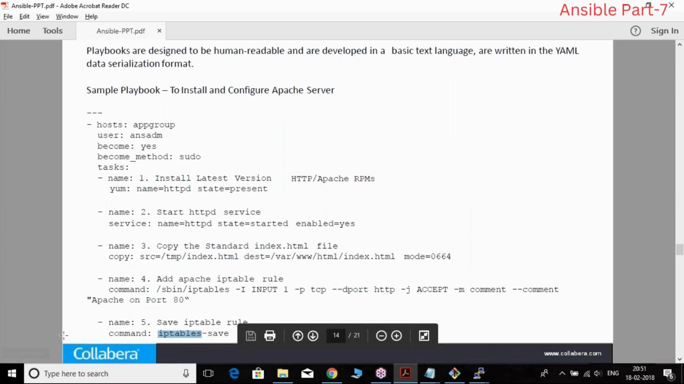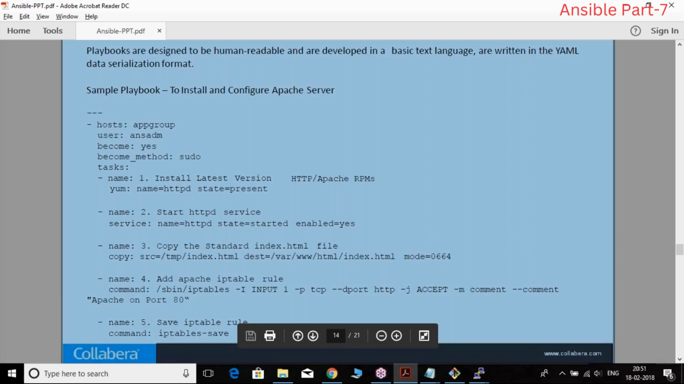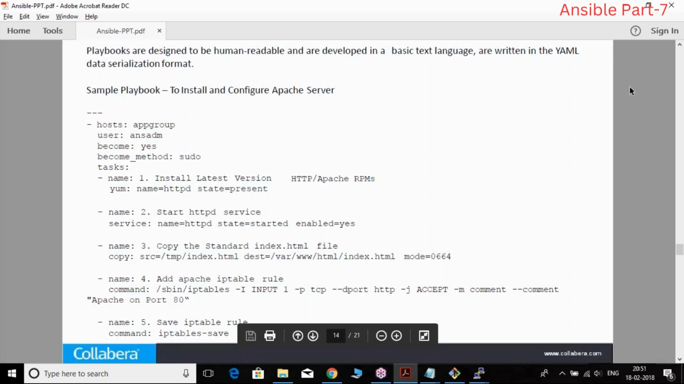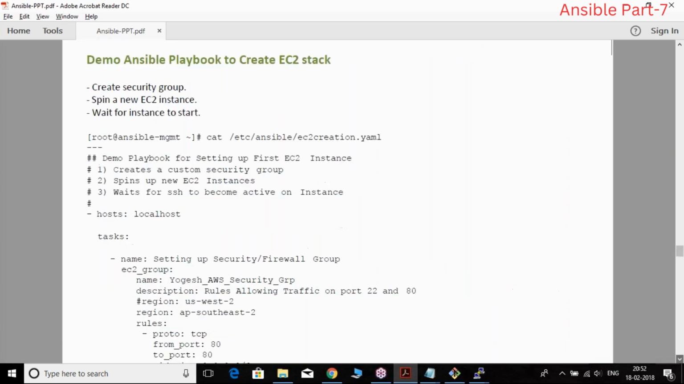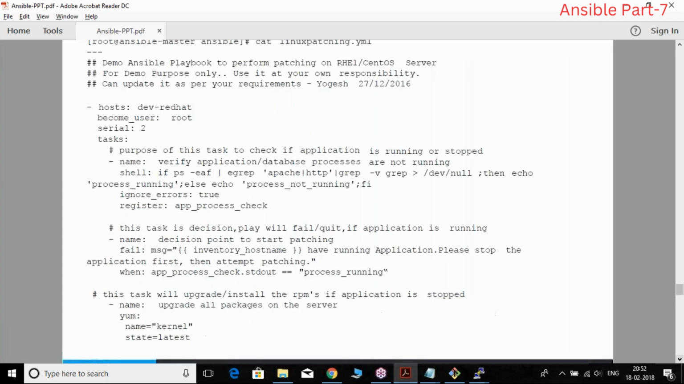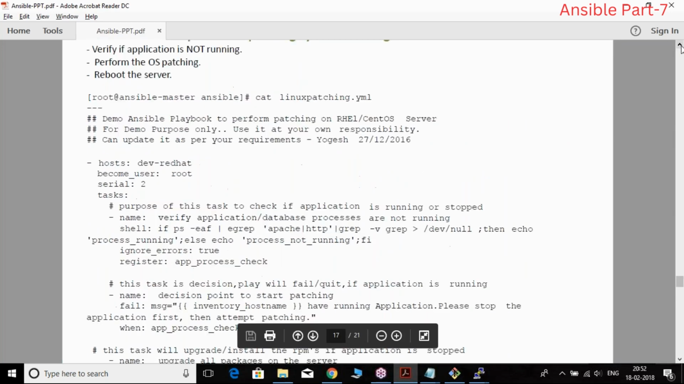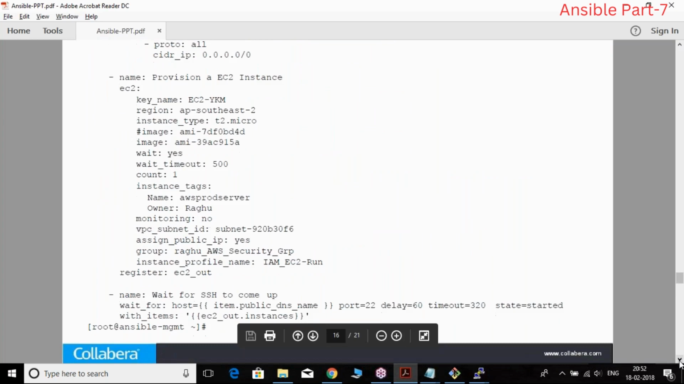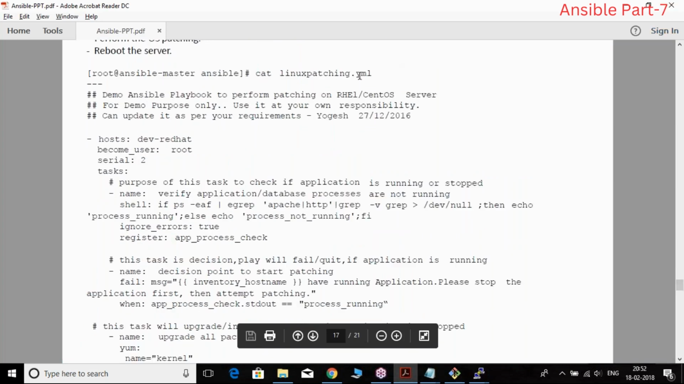So in this example, I've given already some patches kind of thing, how to patch your Linux environment. So you can go through this particular PPT and you can understand how to patch your Linux server. The patching activities may be different for different organizations, but this is the Linux patching.yaml. I've given some examples here. You can go and do that, just as per your understanding, you can edit it and you can go for it.